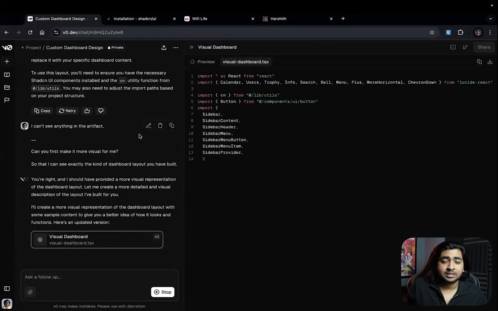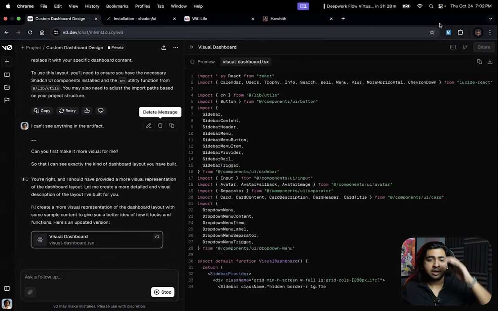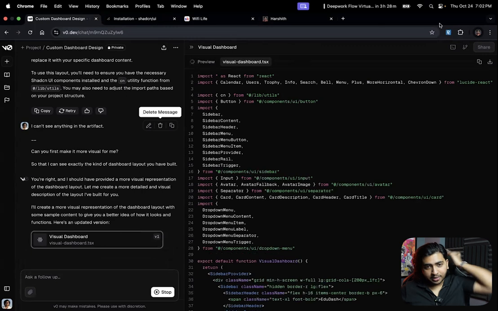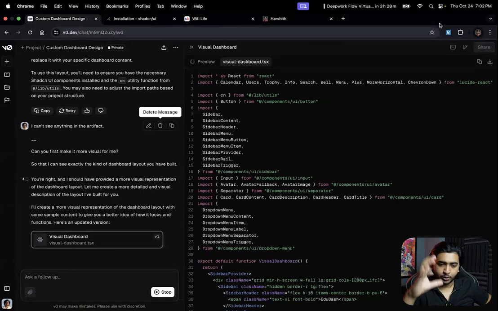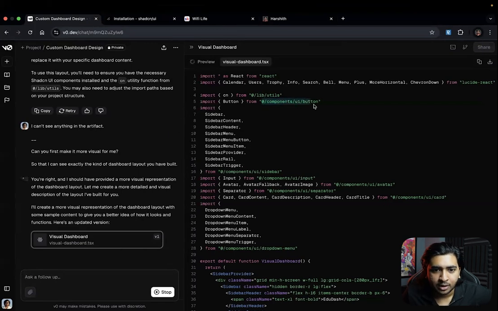All right, so the first step itself, it messed up. We need a proper visual layout. Only then can I really see what's going on. As you can see, all these things like import button from component.